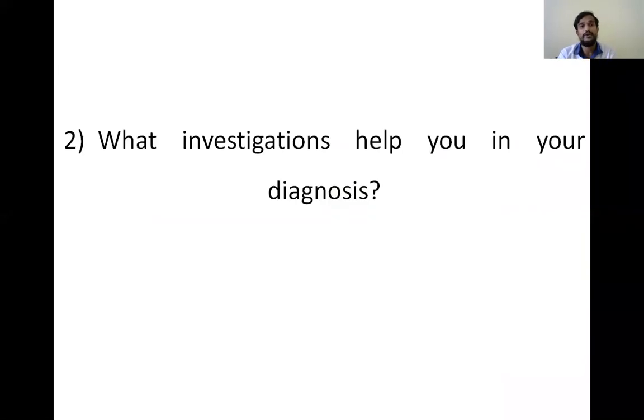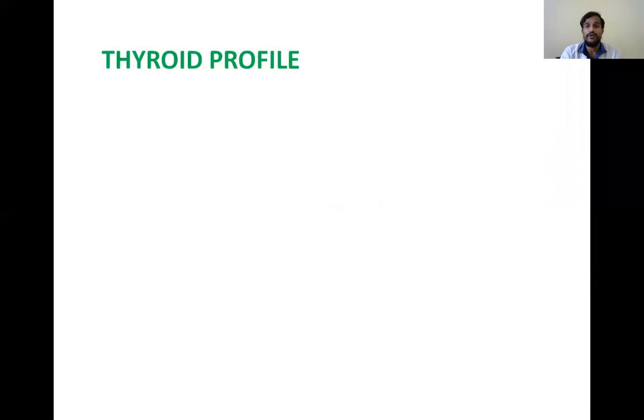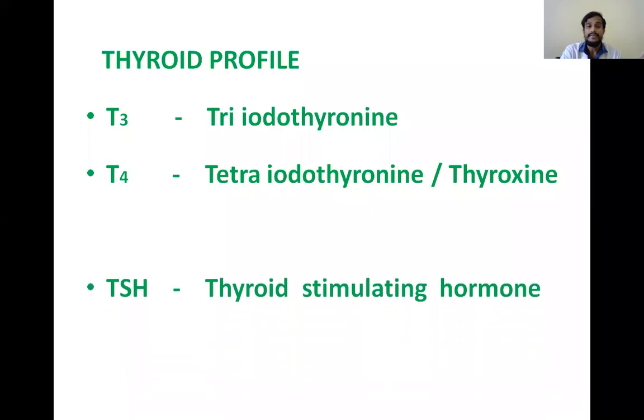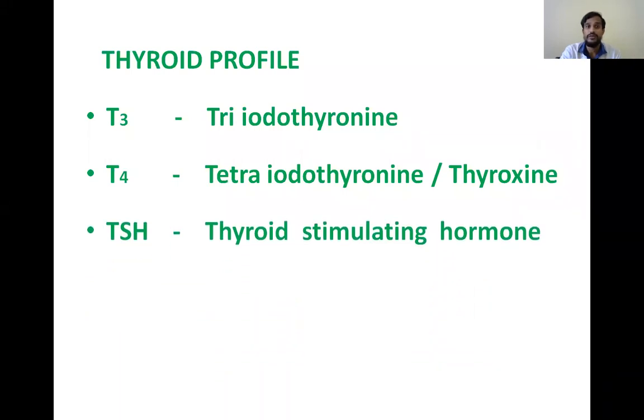And what investigations help you in your diagnosis? In the case the investigations are not given to us, so we have to suggest the investigation. What investigations help in confirming the diagnosis? As this is a thyroid disorder, we'll go for the thyroid profile. What are the common parameters present in the thyroid profile? T3, triiodothyronine. T4, tetraiodothyronine, also known as thyroxine. TSH, thyroid stimulating hormone. FT3, free T3. FT4, free T4.